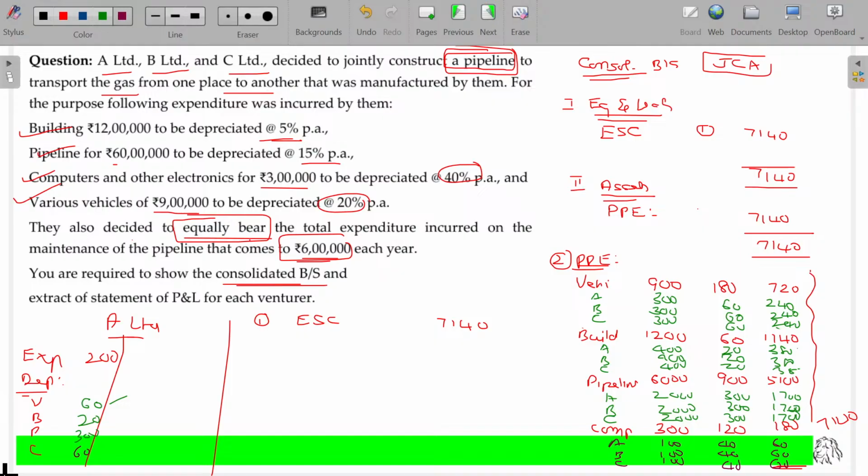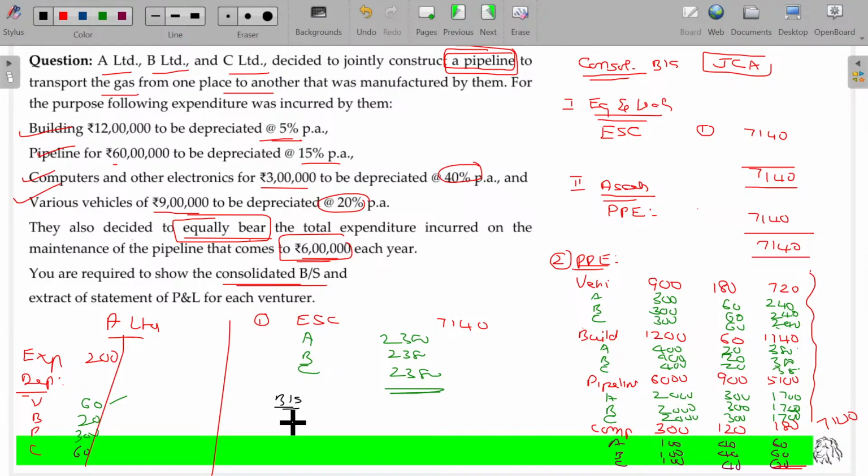Right. We prepare the consolidated balance sheet only for the jointly controlled assets. Apart from that, this equity share capital also will be shared. For whom? A, B, C. How much? Equally shared. 2380, 2380, 2380. Apart from that, A Limited's P&L account is completed. Balance sheet of A Limited should be opened. How should that be? In case of balance sheet of A Limited.